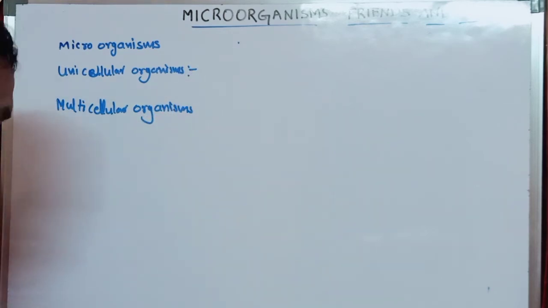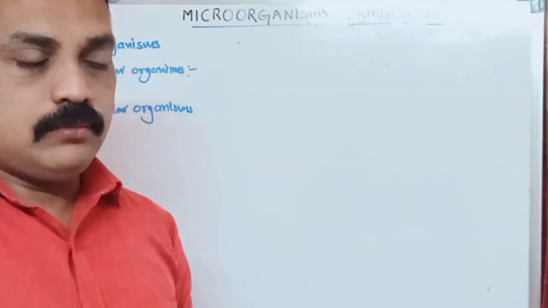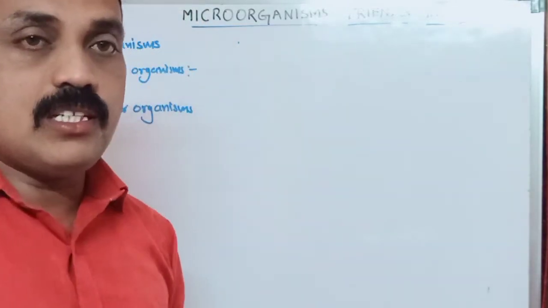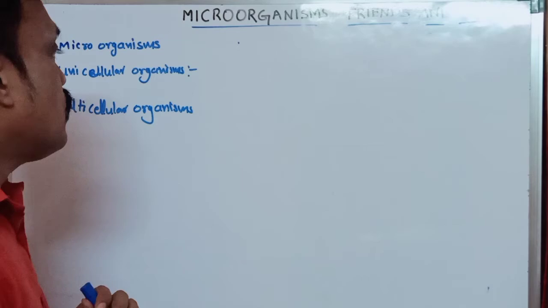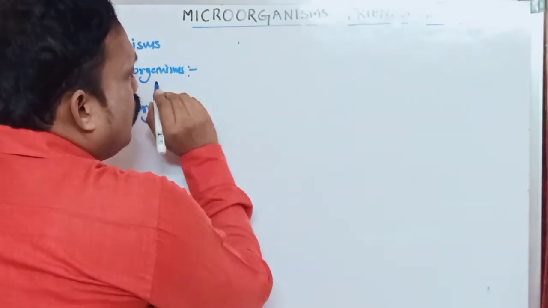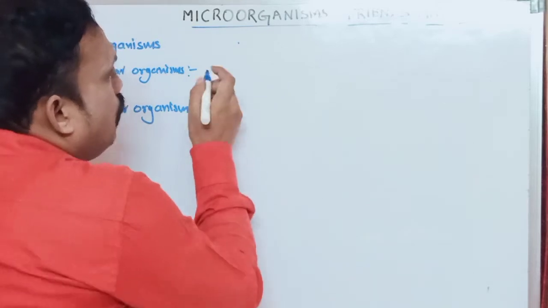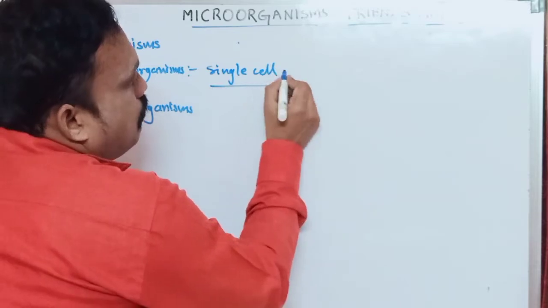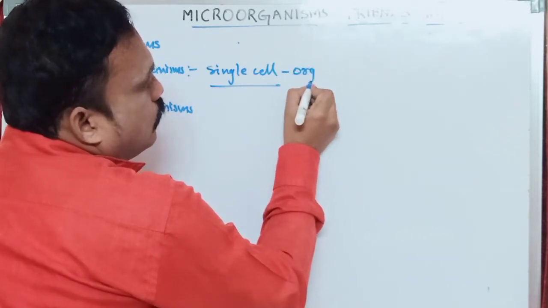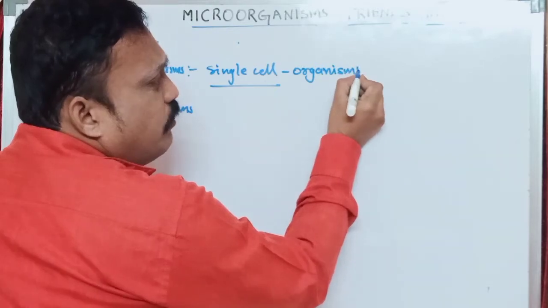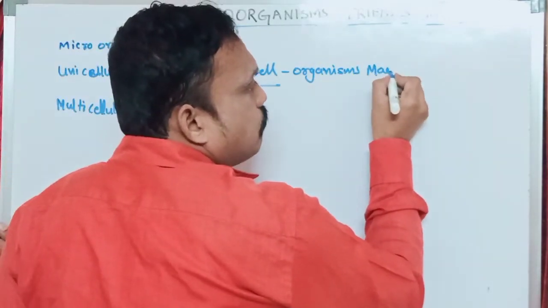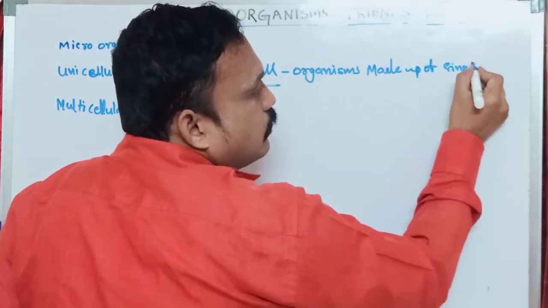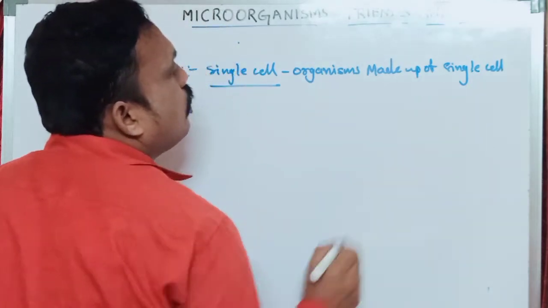What are unicellular organisms? Somebody thought, sir, a unicellular organism only has one cell. Oh no, it's the wrong answer. What is a unicellular organism? In a unicellular organism, the total body is made up of a single cell. Organism means living thing. An organism made up of a single cell, that we can call a unicellular organism.